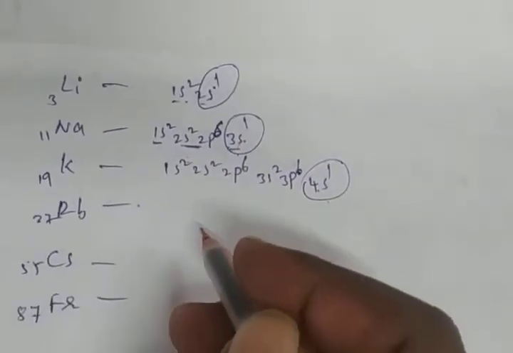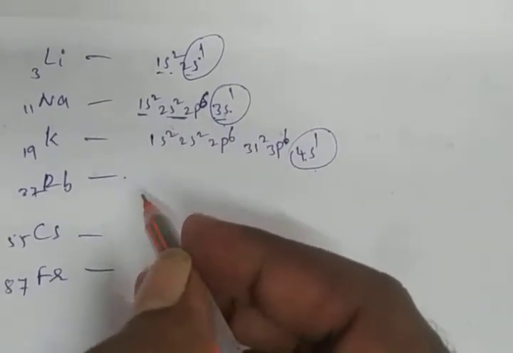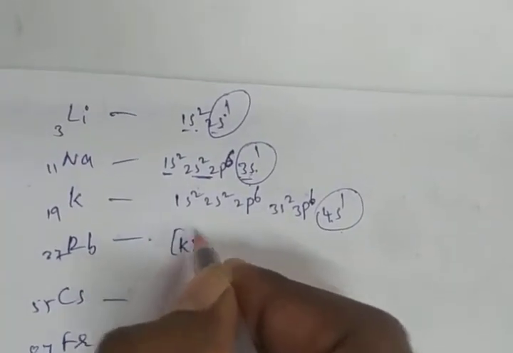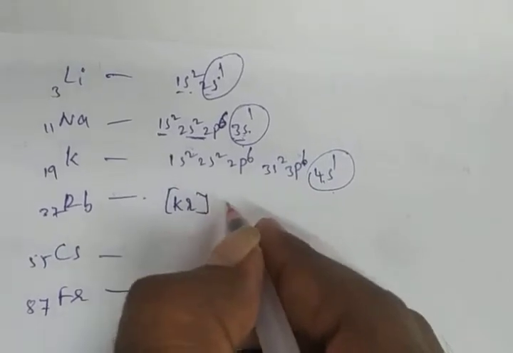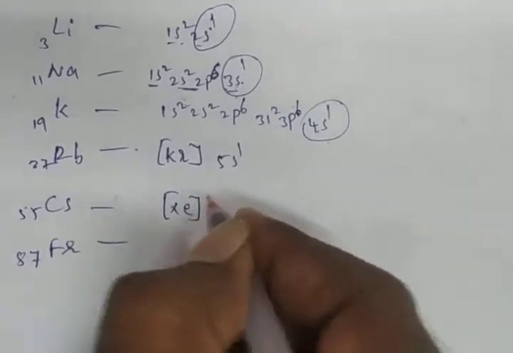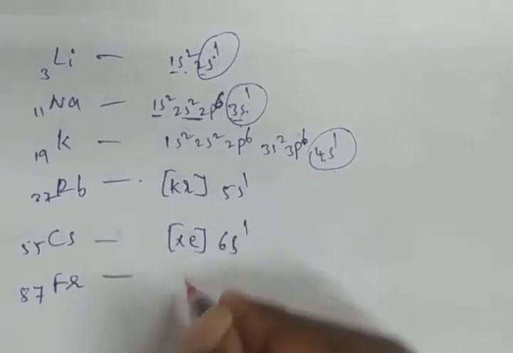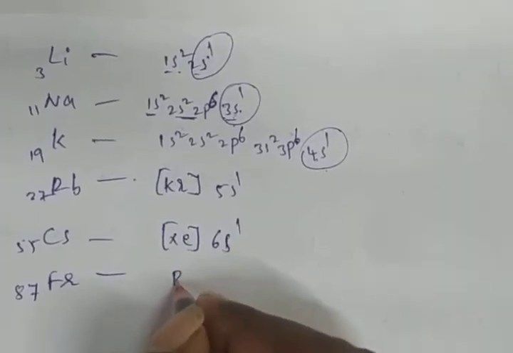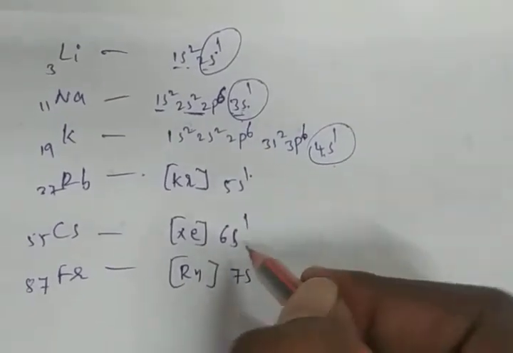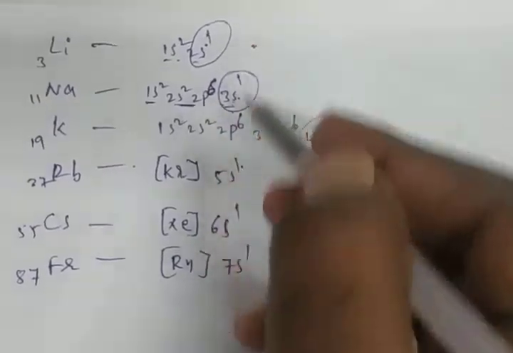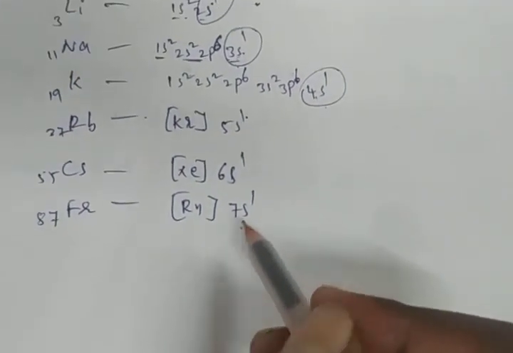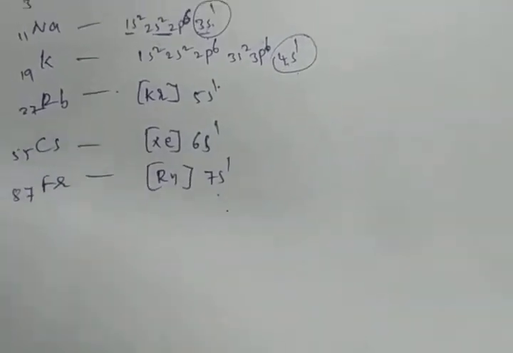If we write rubidium, what is the atomic number? 37. So with the inert gas configuration, we write krypton 5s1. If we write cesium, xenon 6s1. If we write francium, radon 7s1. Once you have to observe, from the top to bottom, new energy shells are increasing.